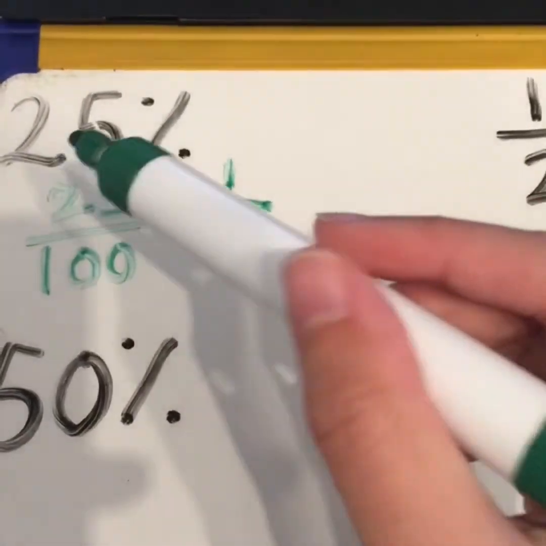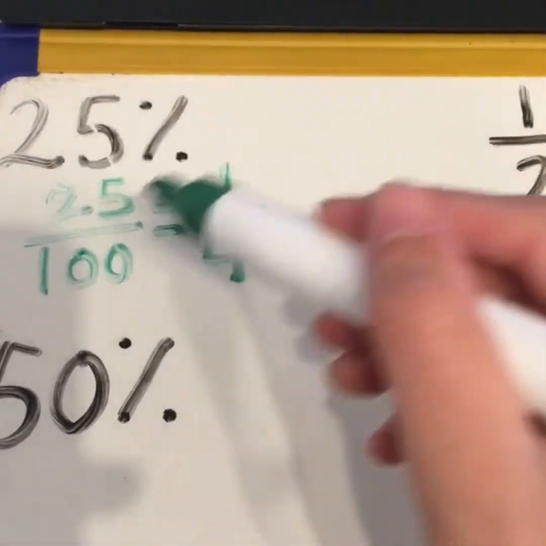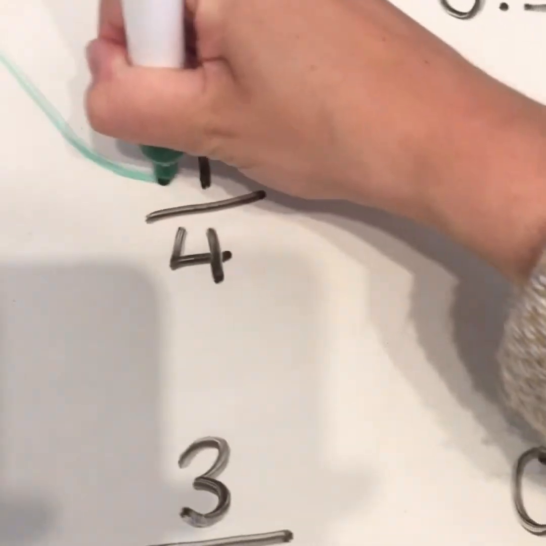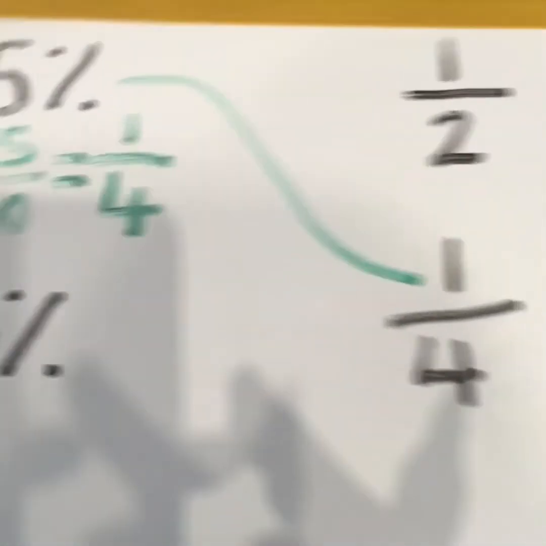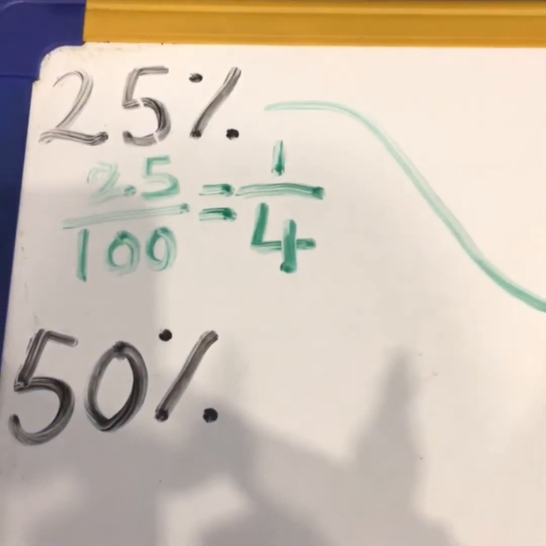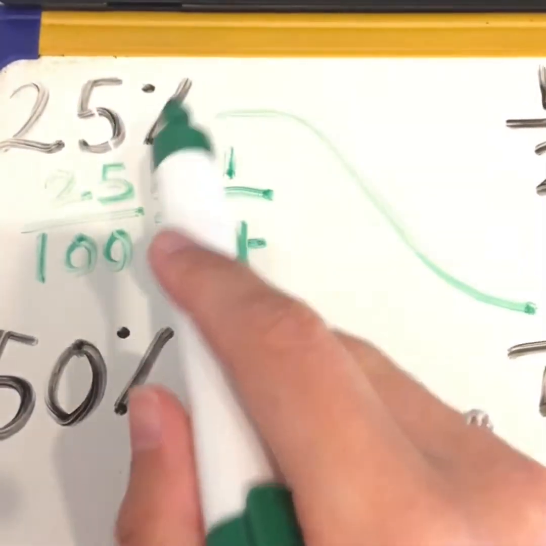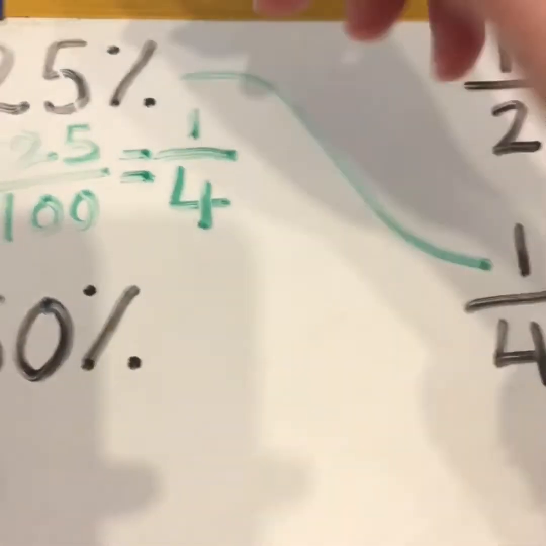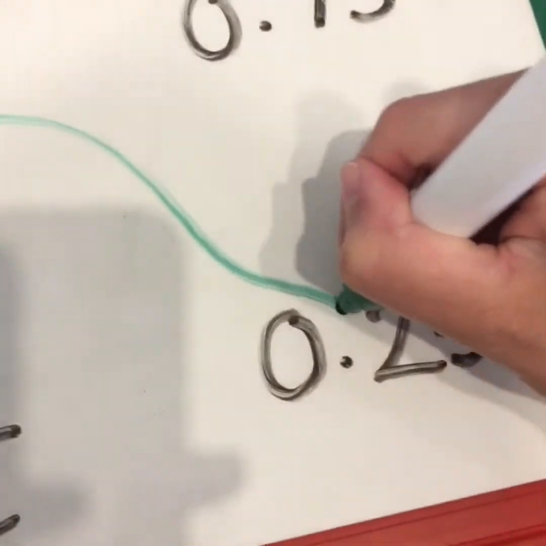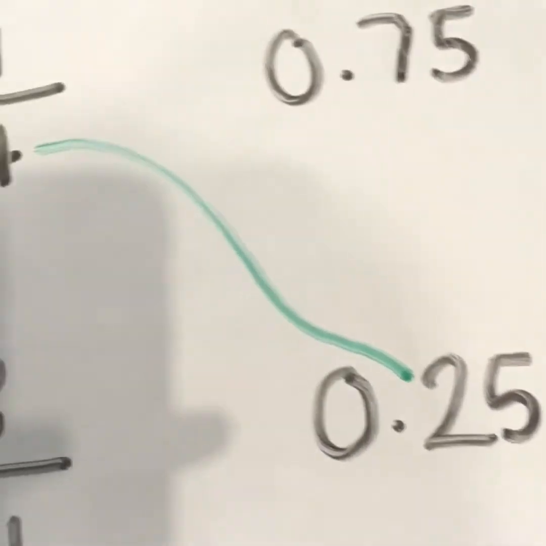If you times 25 by 4, you get 100. So this is equivalent to a quarter. Perfect. Right, decimal wise, this is actually really easy because 25% is the same as 25 hundredths. So this one then is equivalent to 0.25.